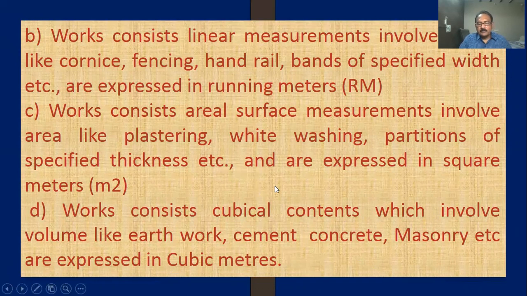The fourth one is where width, breadth and length are more, the cubical contents are more, like volume. For example, earthwork excavation, say 1 meter width, 6 meter length, 1.5 meter depth. This is a big one. Similarly, RCC structural elements like footings, columns, beams, slabs.